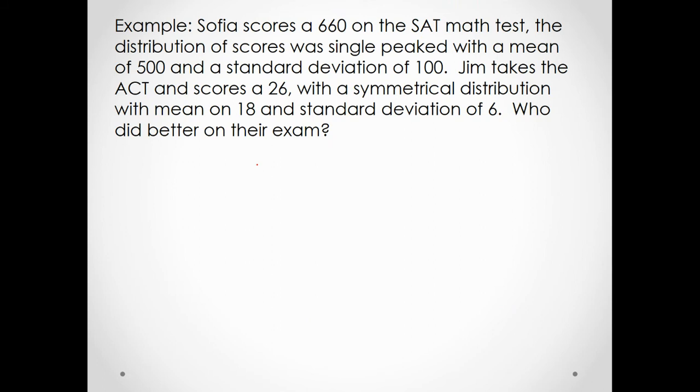All right, let's do another example. Sophia scores a 660 on the math test. The distribution of scores was single peaked with a mean of 500 and a standard deviation of 100. Jim takes the ACT and scores a 26 with a symmetrical distribution with mean 18 and standard deviation of 6. Who scored better on their exam?